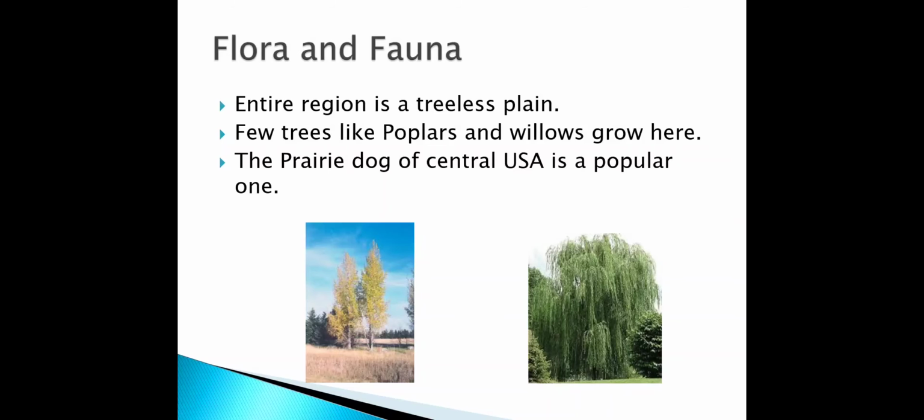So you will not find many trees over here, but a few trees grow at places where water is available, like poplars and willows. I have also pasted pictures of these types of trees, the poplars and willows. The popular animal found here is the prairie dog, and before the coming of the Europeans there was also the American buffalo, but due to hunting they have become extinct now. This was all about the flora and fauna.